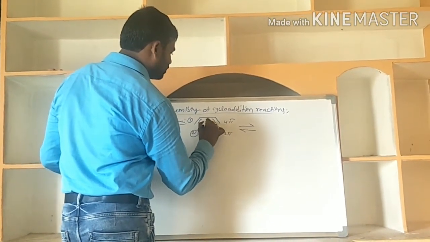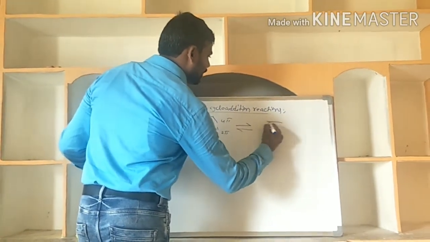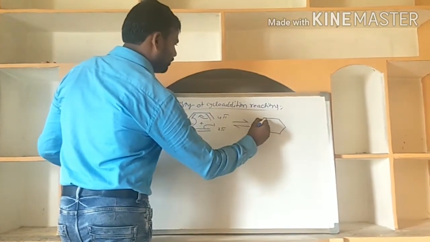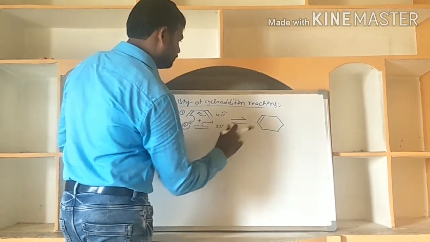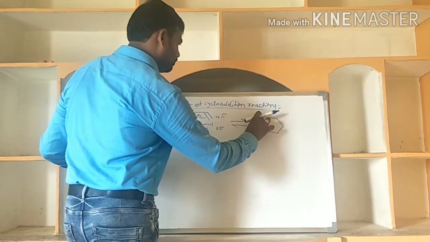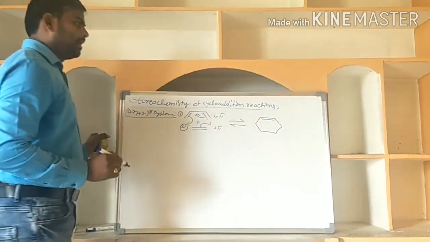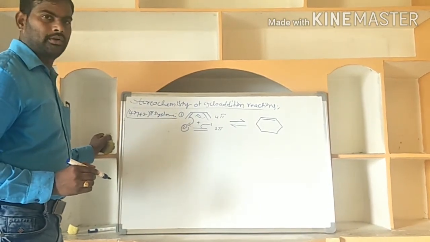Already I discussed this product. The product is cyclohexene.